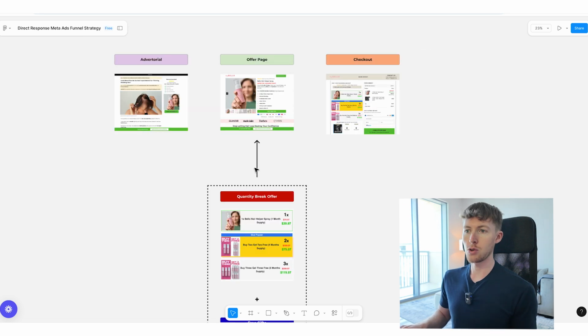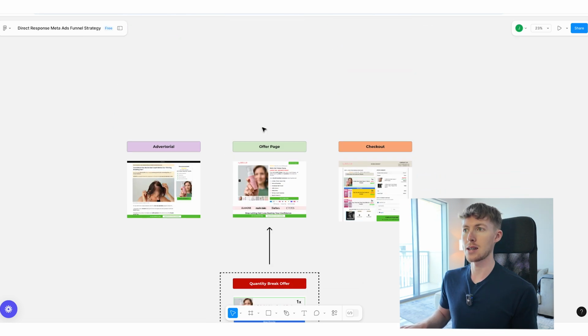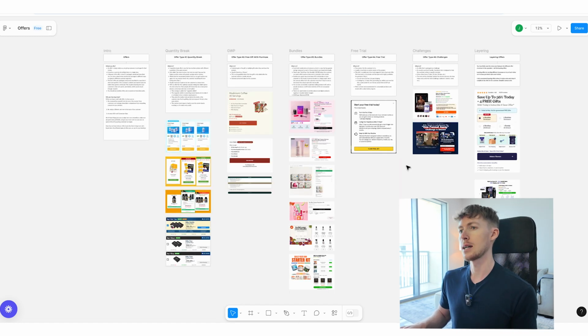Now, I'm going to go through this in detail and really just give you guys the deep dive as to how this works and how you can apply it to your own brand as well. And just also take you through some additional examples.